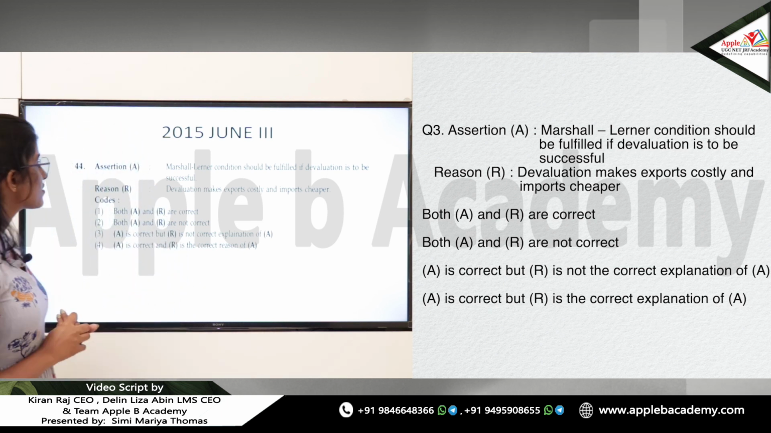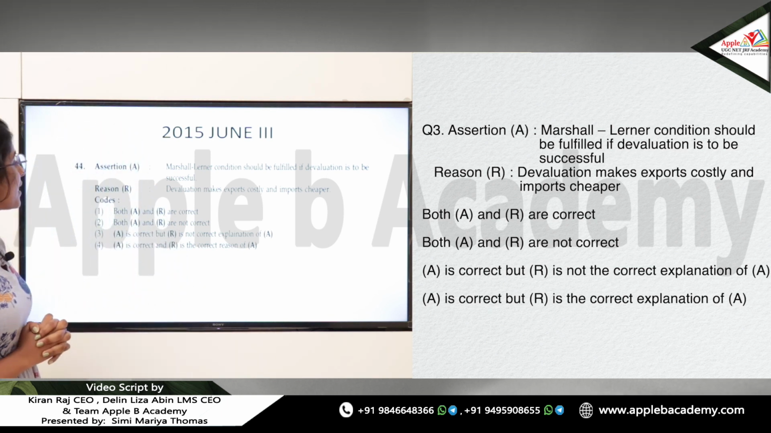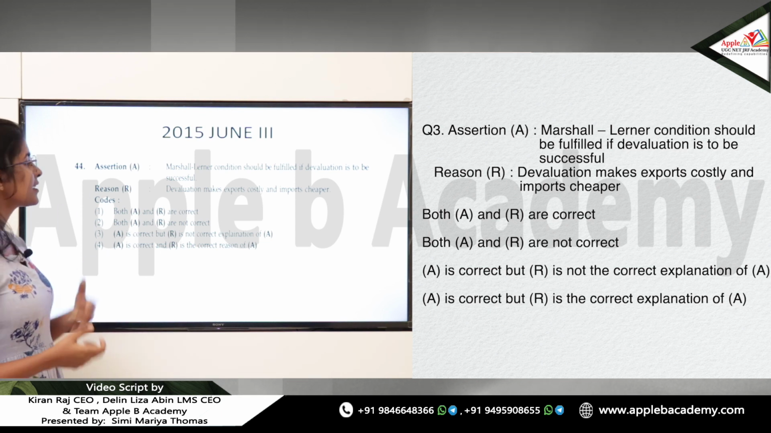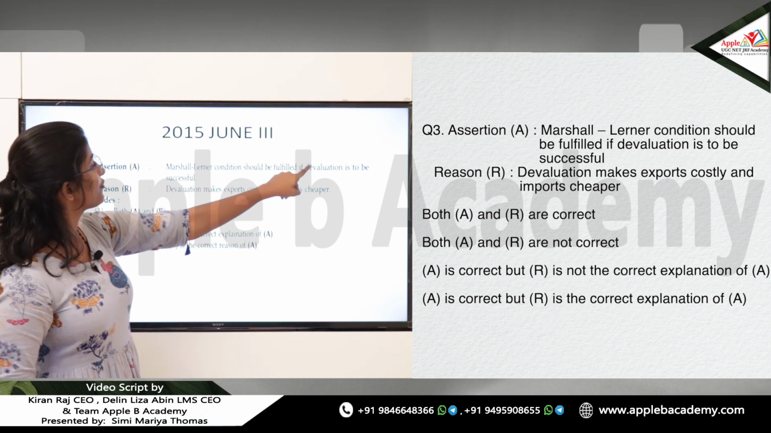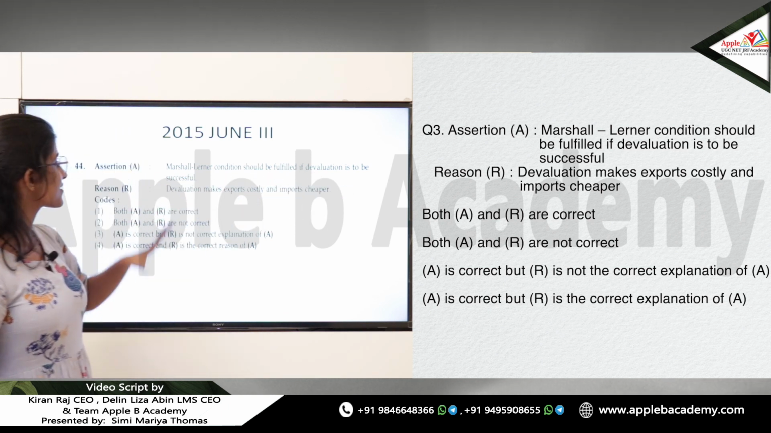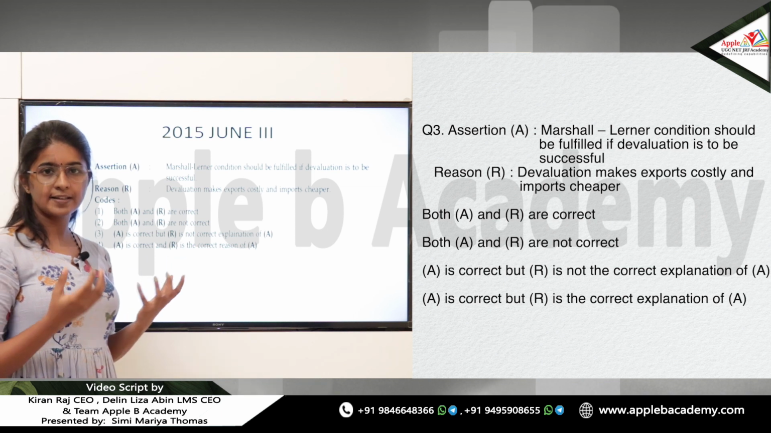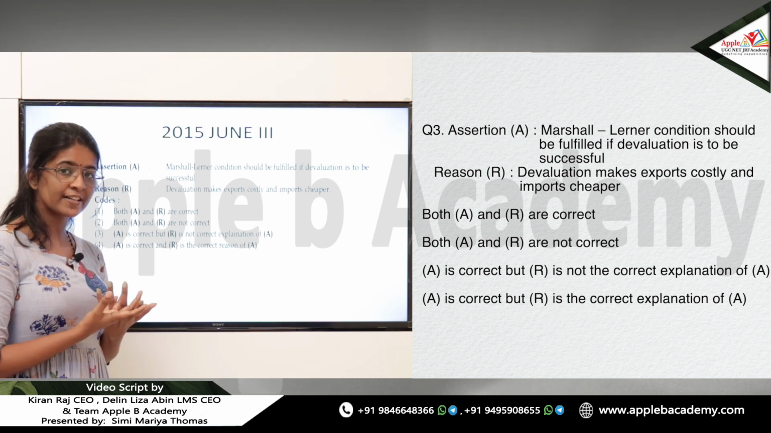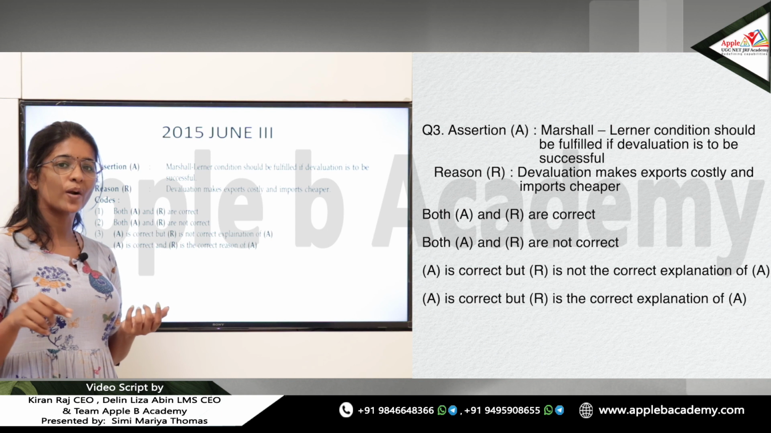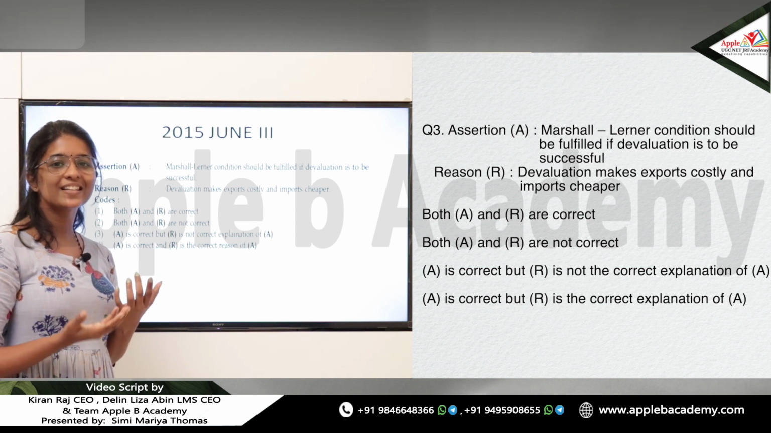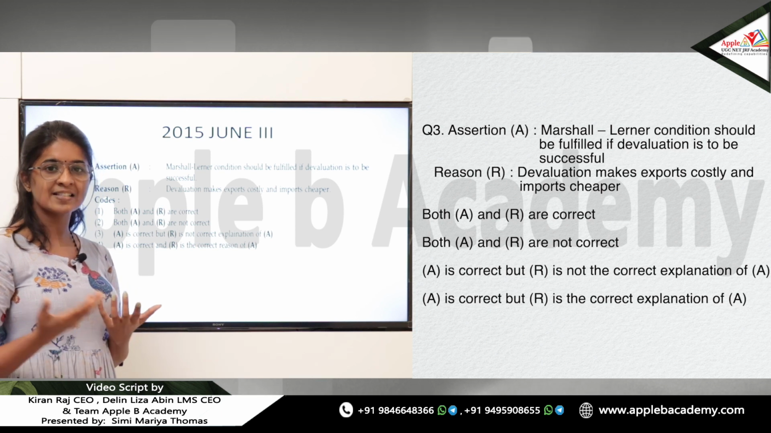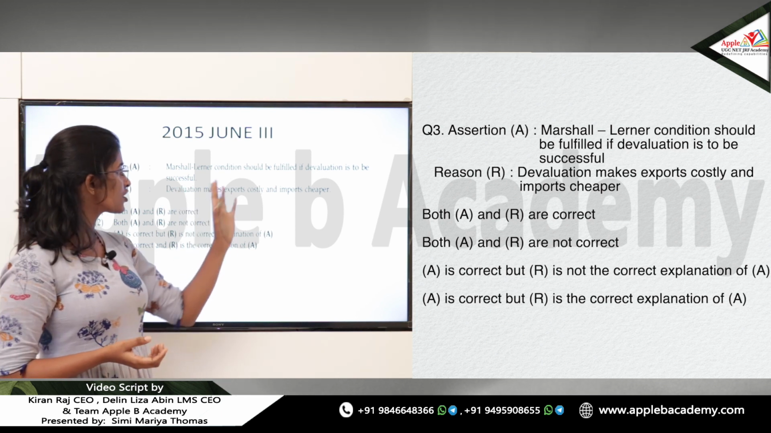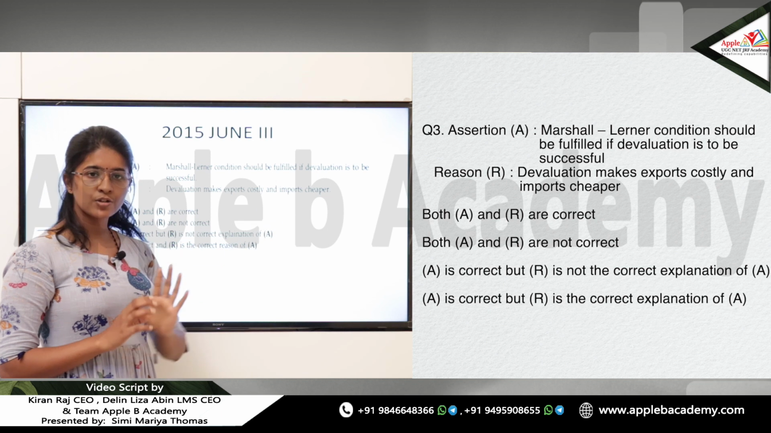Next question, 2015 June paper 3. Marshall-Lerner condition should be fulfilled if devaluation is to be successful. So this is an assertion-reason question. Is that basically correct? As per the Marshall-Lerner condition, EX plus EM is greater than 1, and that improves the trade balance. The devaluation will improve the trade balance if EX plus EM is greater than 1. So the Marshall-Lerner condition should be fulfilled if the devaluation is to be successful.